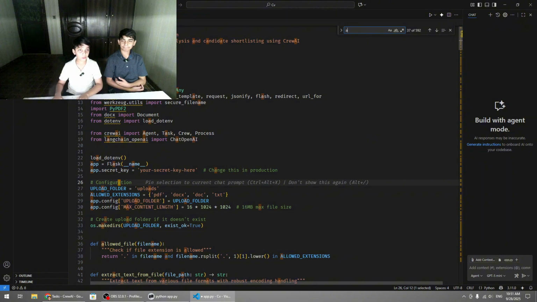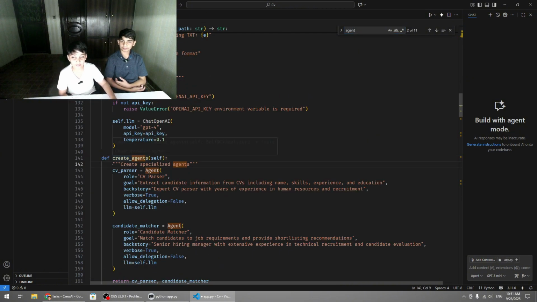So now let me show you how we create an agent. As you can see, we have created a function create agent, and these are the agents. The first agent is CV parser, and we have assigned it to the agent constructor, and the role is CV parser. The goal of this agent is to extract candidate information from CVs, including name, skills, experience, and education. And the backstory of the agent is expert CV parser with years of experience in human resources and recruitment. And then verbose for debugging, allow delegation is false, and LLM is set to use the OpenAI model.